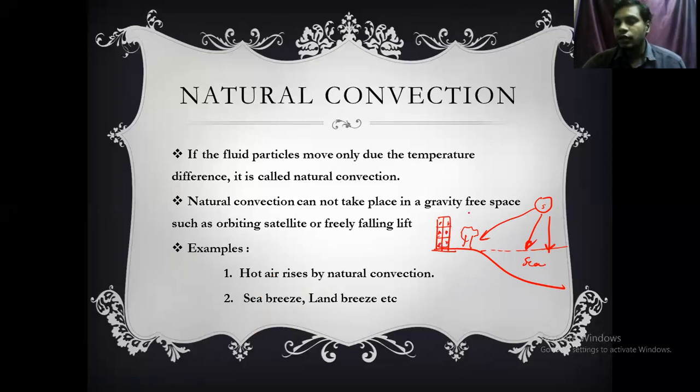For example, if you have doubt, take one pan and in that pan you keep water, and take another pan and in that you keep oil. Apply the same heat energy to both. What you will observe is that water will absorb more heat energy and it takes more time to raise the temperature. Oil will take less heat energy and it will take less time to heat up. In the same way, land gets heated up quickly because it absorbs less energy. Therefore during daytime, land will be at high temperature and sea will be at low temperature.